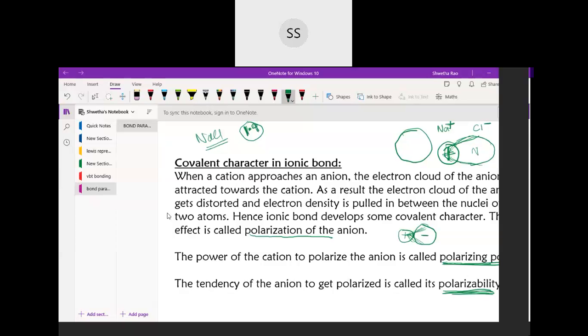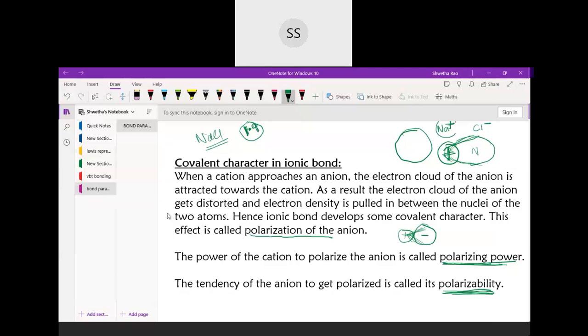In an atom, you have an equal number of electrons and protons. But in an ion, the electron and proton ratios are different. It depends on what type of ion you are talking about. If it's a cation, you will see proton ratios are more. If it is an anion, you will see that electron ratios are more.